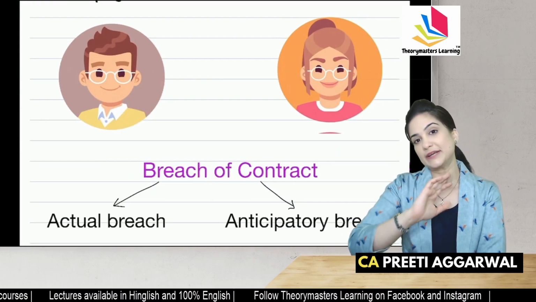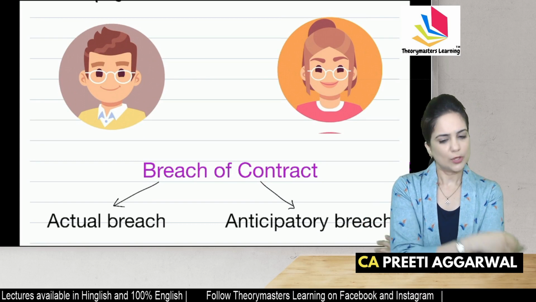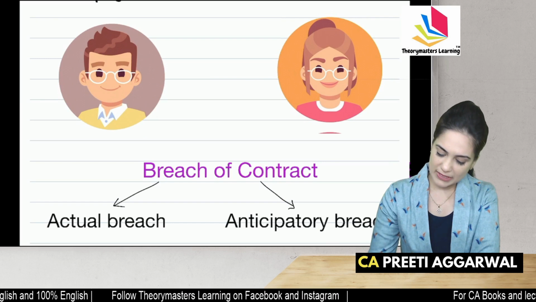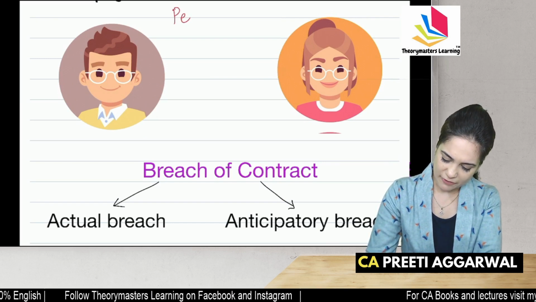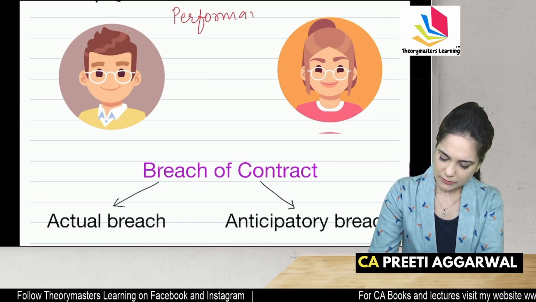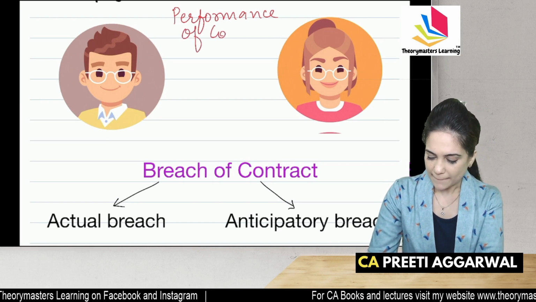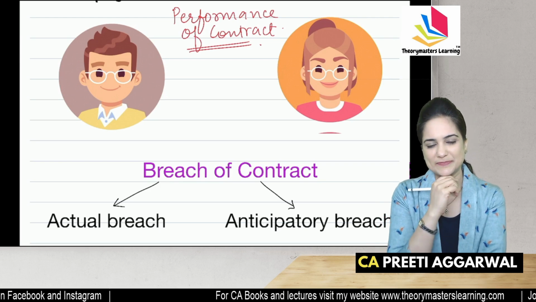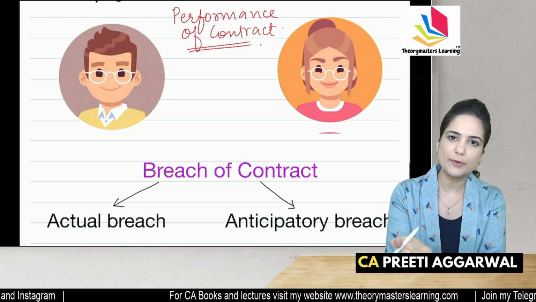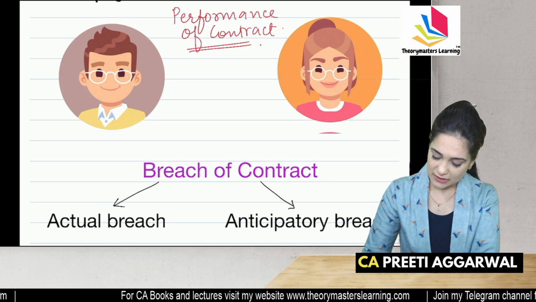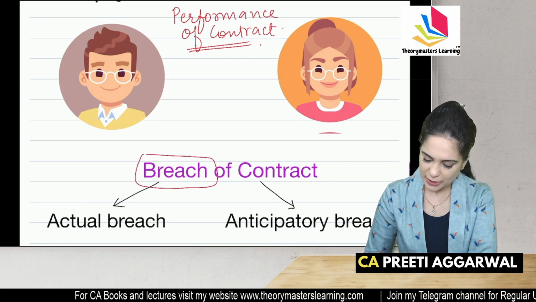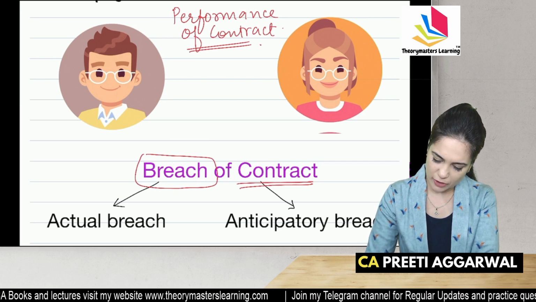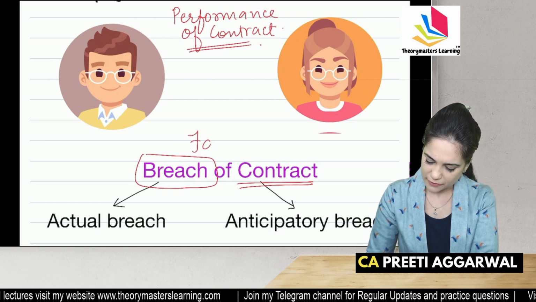Now, contract is entered. You have to perform, you have to fulfill your promise. Fulfilling of promise is known as performance of contract. What is performance of contract? Performance means you are fulfilling your promise. What if you don't fulfill your promise? Failure is known as breach of contract. Failure to perform is known as breach of contract.